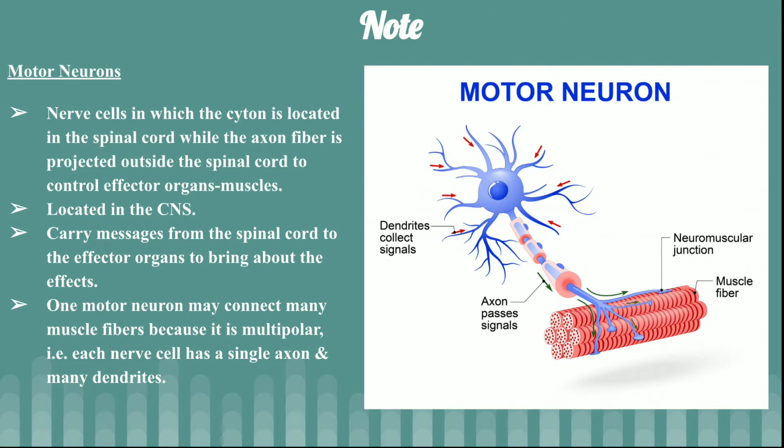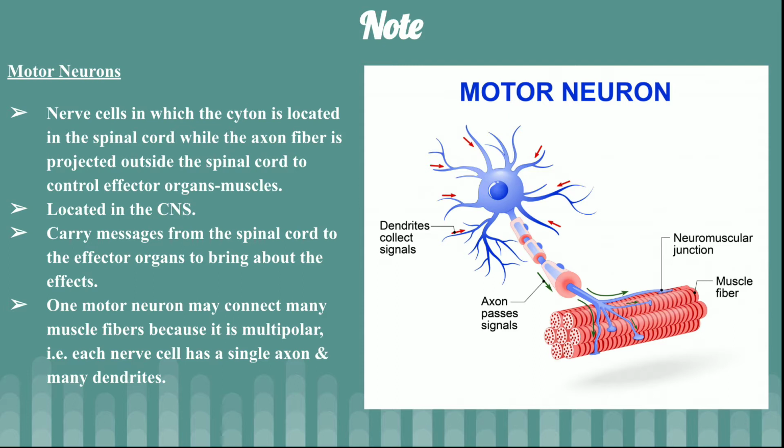Next we come to the motor neuron. Neurons are of three types: one is sensory neuron, one is motor neuron, another is relay neuron or intermediate neuron, you can say. So we come first to the motor neuron. A motor neuron is a nerve cell in which the cyton is located in the spinal cord while the axon fiber is projected outside. The cyton is in the spinal cord, or the central nervous system, and the axon is projected outside of the spinal cord to control the effector organ or the muscles.